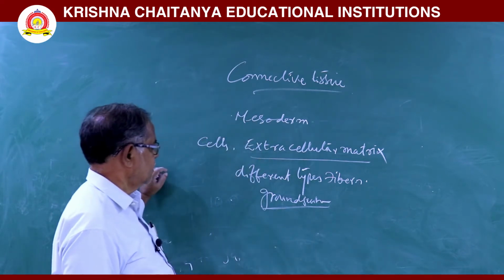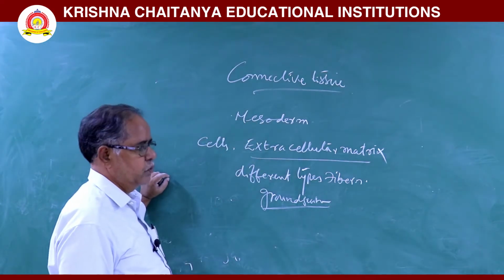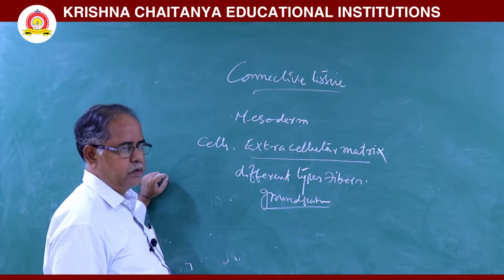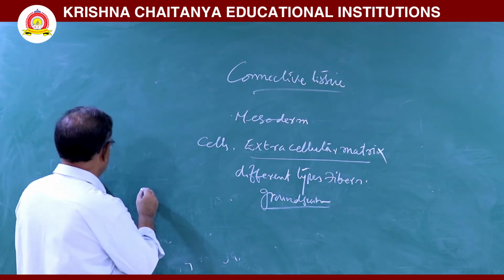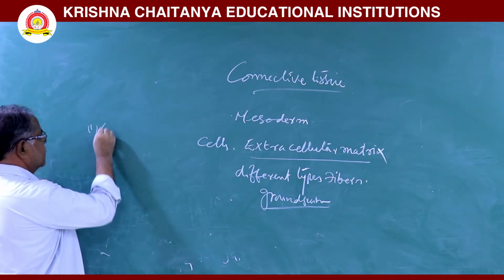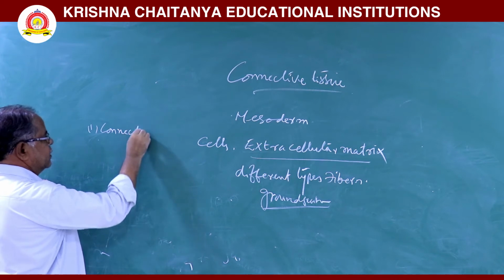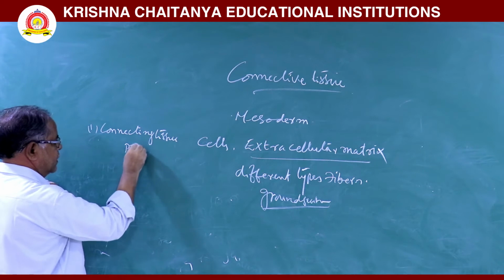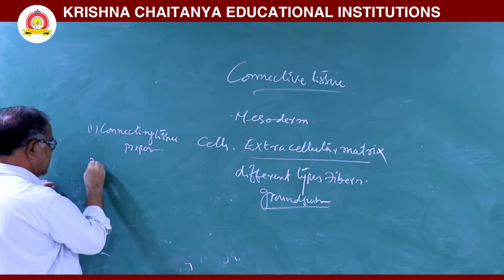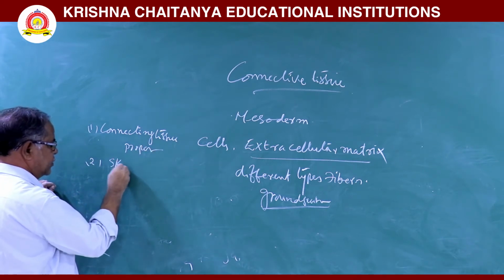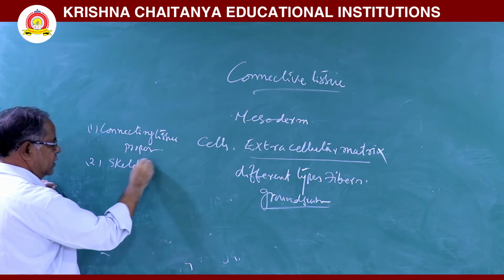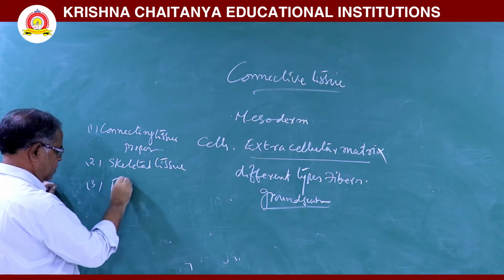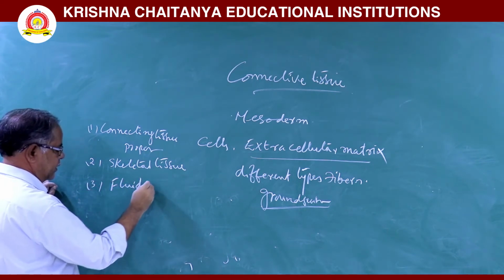Next, this connecting tissue is classified into three types. One is connecting tissue proper. Second one is skeletal tissue. Third one is fluid connecting tissue.